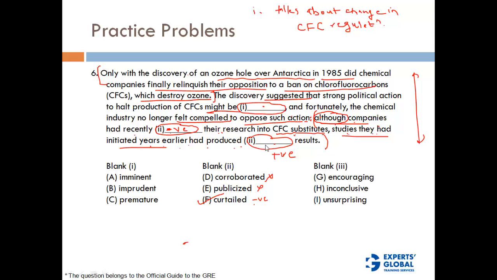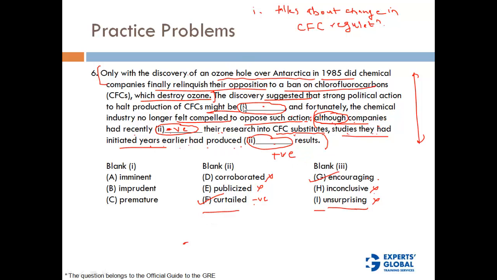produced dash results, some kind of positive results. Encouraging results. Inconclusive is a negative word, doesn't go. Unsurprising, out of context, also a negative word. Though encouraging is a positive word, so that will go here. So basically what we are saying is, although companies had recently reduced or curtailed their research into CFC substitutes, studies they had initiated years earlier had produced encouraging results. Now, these two blanks make perfect sense.